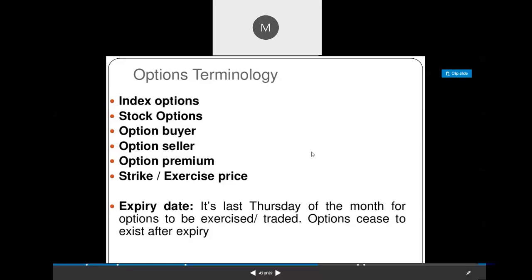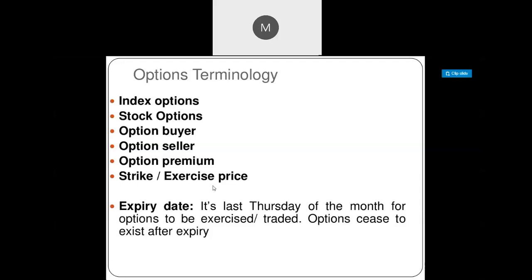Strike price or exercise price. Strike price or exercise price means we decide the price, that is a predetermined price. At that predetermined price, we have to execute the contract. For example, I enter into the contract. A strike price or exercise price is the price at which we decided to execute the contract.